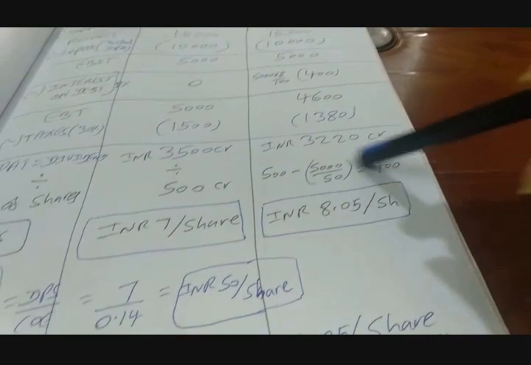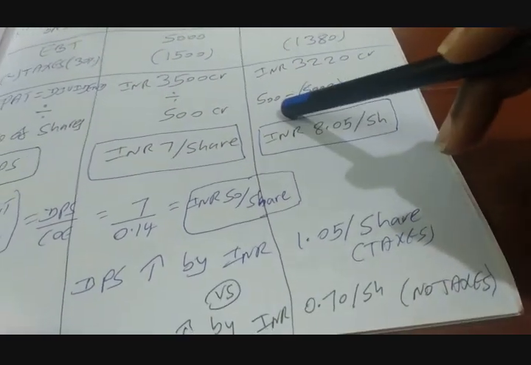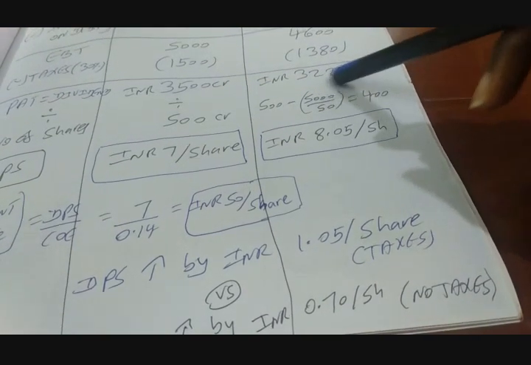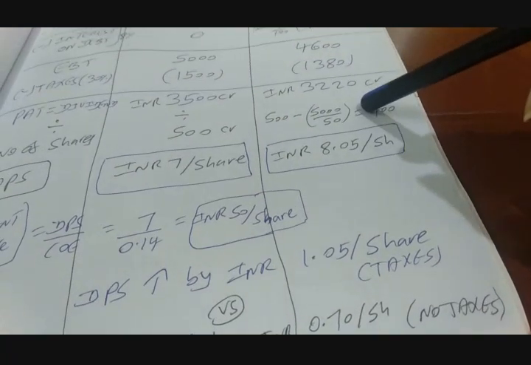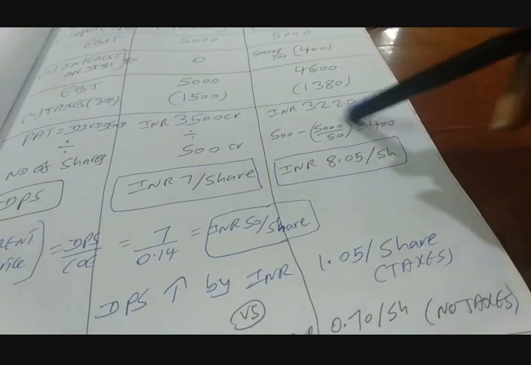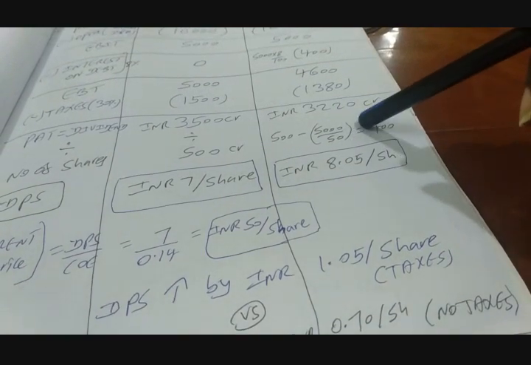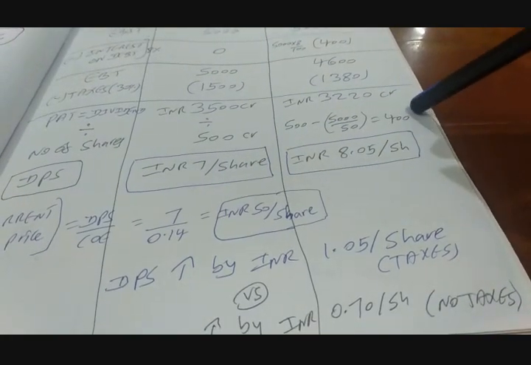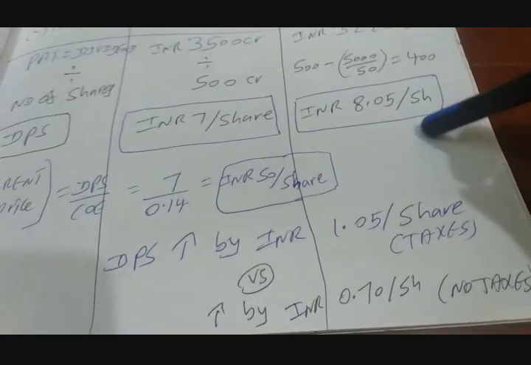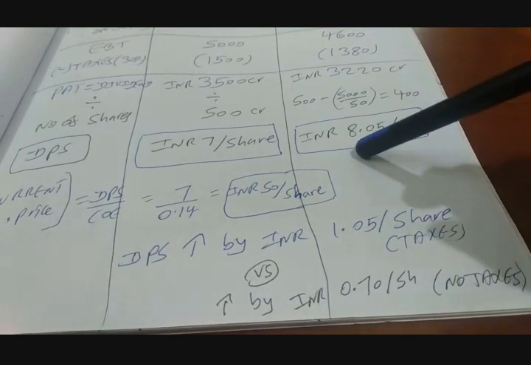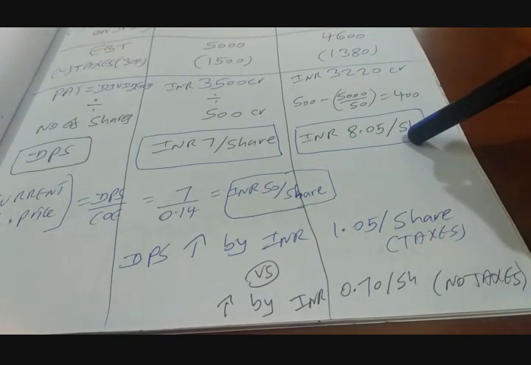So now come to the other option. The number of shares under the recapitalization is going to be 500 crores, that is the existing number, minus the amount of cash we are getting by way of issuing debt, that is 5,000 crores, divided by the current market price of 50, which gives us 100 crores shares, which is coming under the option of treasury stock or buyback. So 500 minus 100 gives us the net number of shares of 400 crores after the buyback. So what is your DPS then? 3,220 divided by 400 crores gives us DPS of INR 8.05 per share.